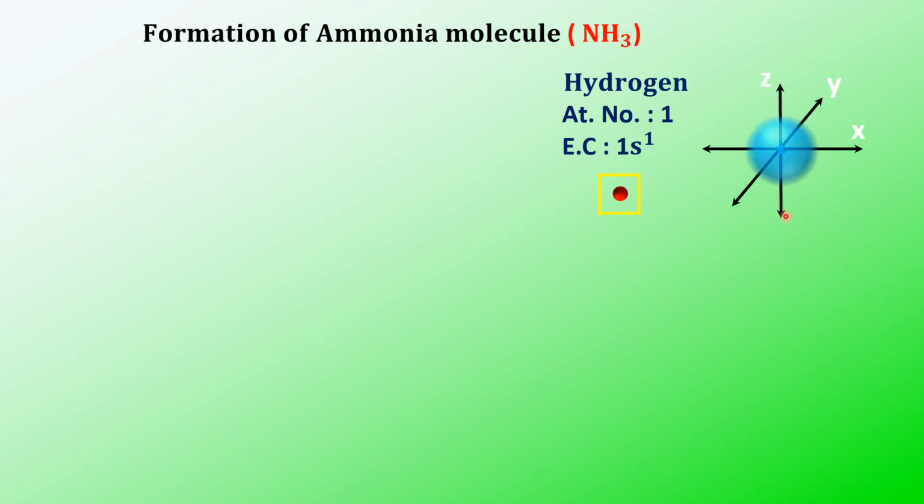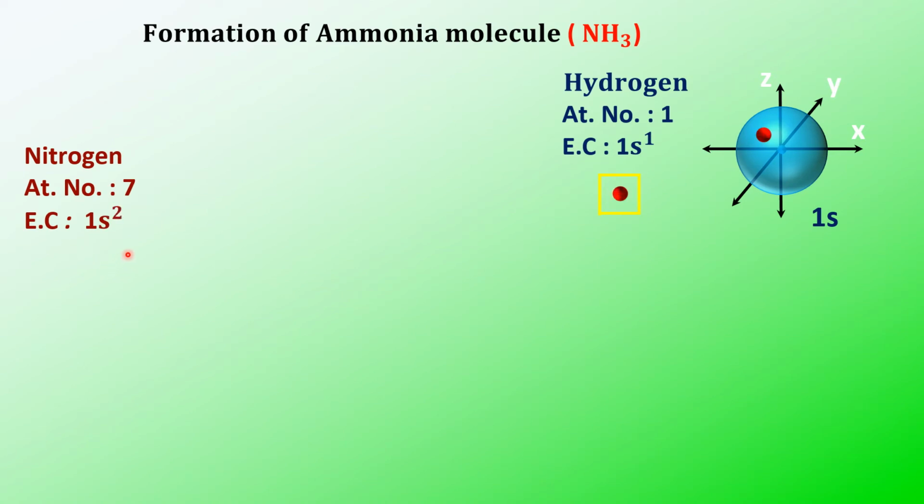See, this is the s orbital which is having one electron in it. So if you see the nitrogen whose atomic number is 7 and the configuration is 1s2, 2s2, 2px1, 2py1 and 2pz1.